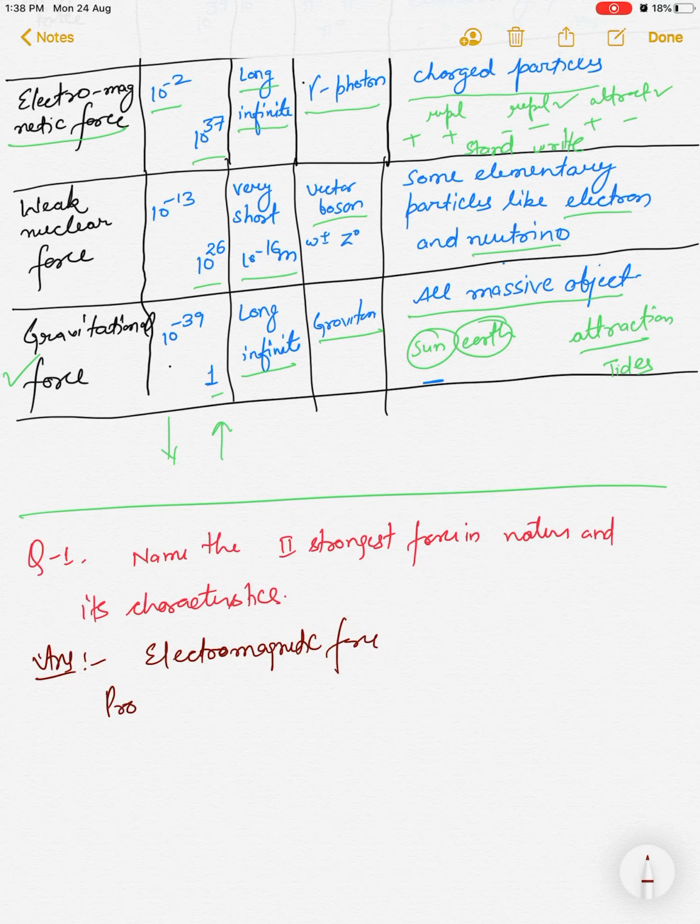Now its properties. First property, it is 10 to the power minus 2 times the strongest force.